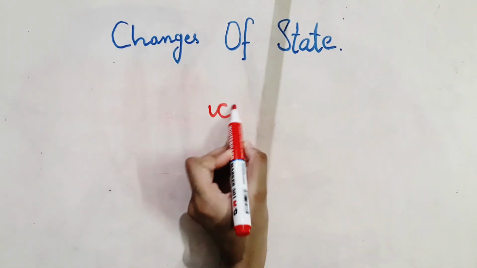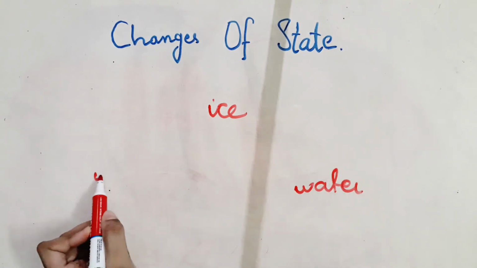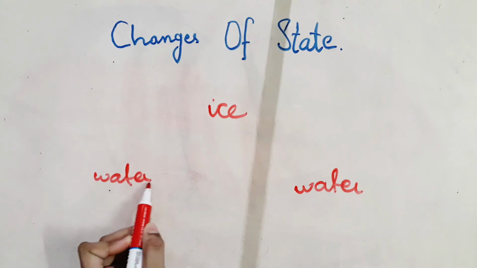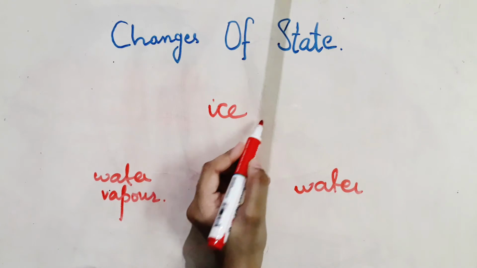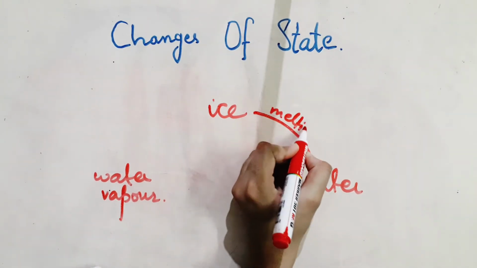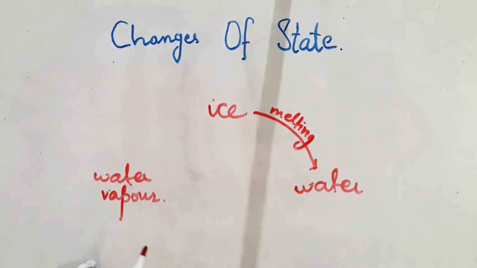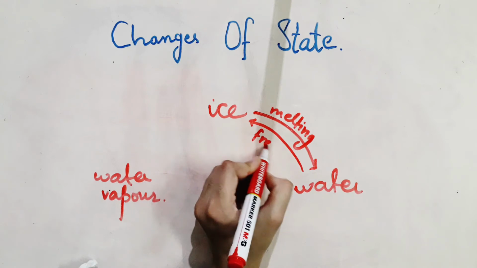Here is ice, here is water, and here is water vapor. When ice converts into water, this is known as melting. When water converts into ice, this is known as freezing.